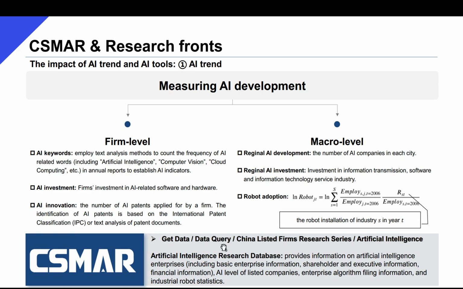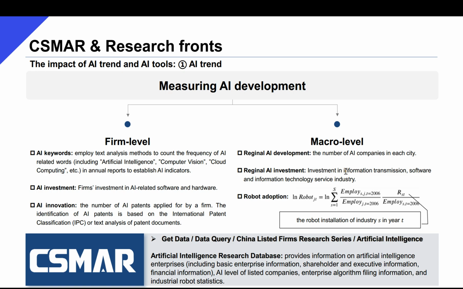On the AI level of listed companies, AI innovation is the number of AI patents applied for by a firm. The identification of AI patents is based on the International Patent Classification, IPC, or text analysis of patent documents. On macro level, the most common proxies for AI development in existing studies are regional AI development, regional AI investment, and robot adoption or exposure.